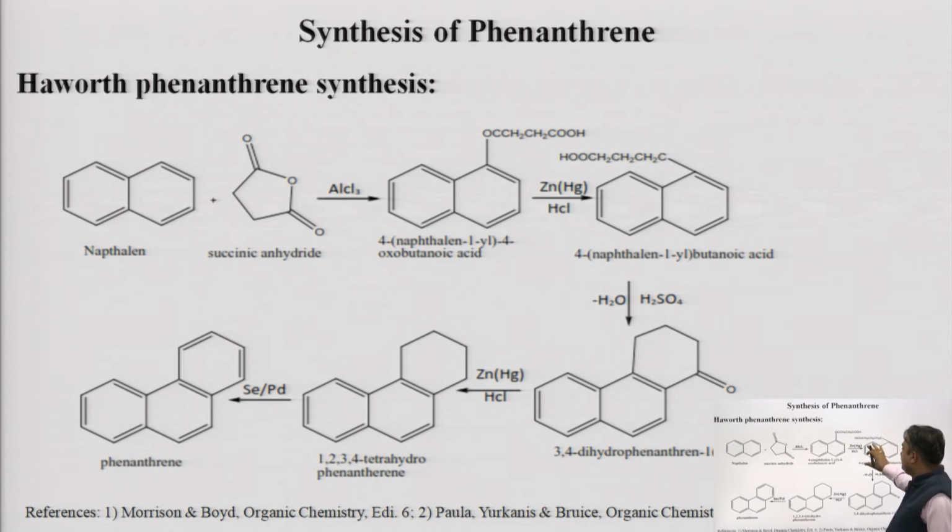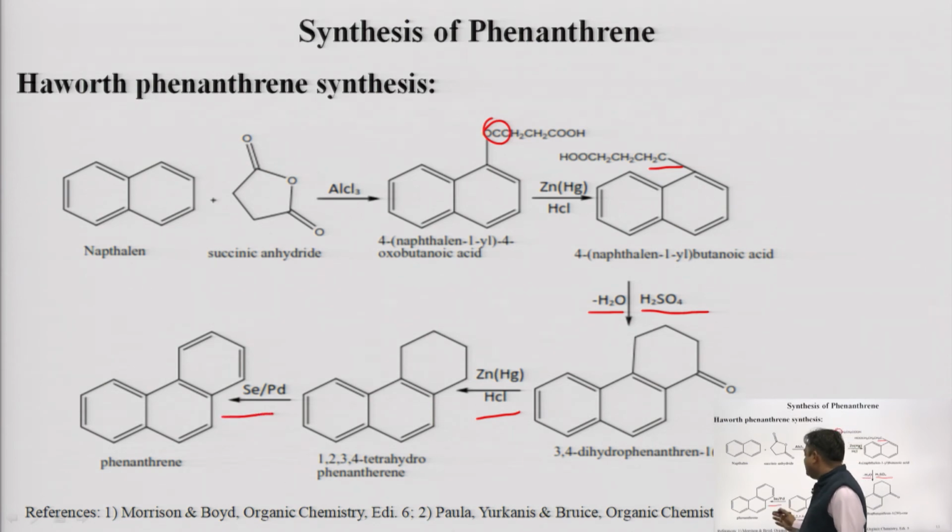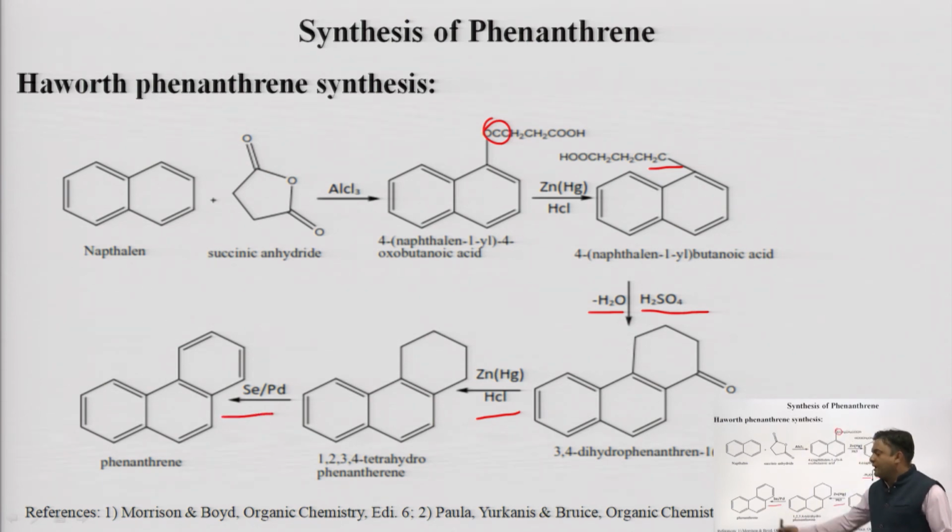In the second step, the carbonyl group is reduced to a CH2 group. In the next step cyclization occurs, because concentrated H2SO4 is used and 1 mole of water is removed. In the next step again we go for a reduction, and in the next step for oxidation, because hydrogen is removed in the presence of selenium and palladium, and we get phenanthrene as a product.